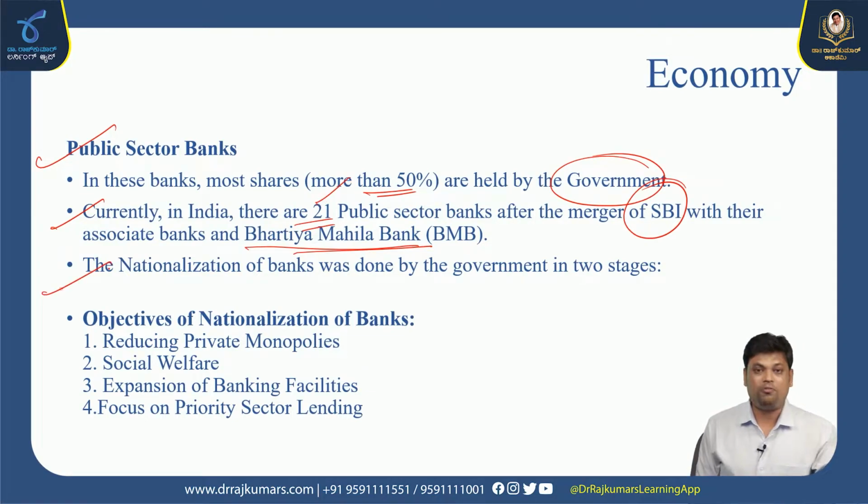The nationalization of banks was also done by the government in two stages. And what is the objective? The objective is reducing private monopolies, because private banking was dominating the loan area, promoting social welfare, expanding banking facilities to the common people of India, and focusing on priority sector lending.